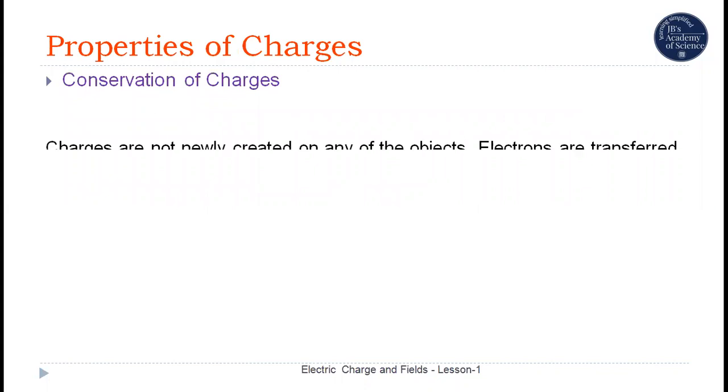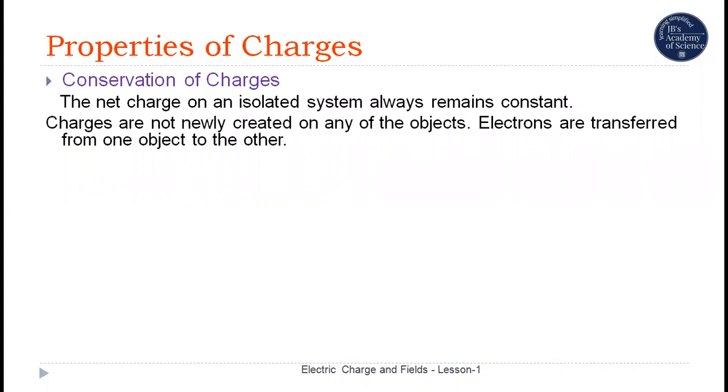Conservation of charges. Conservation of charges is that the net charge on an isolated system always remains the same, or constant. When an object is charged, charges are not created newly. That is, electrons are just transferred from one object to another object.